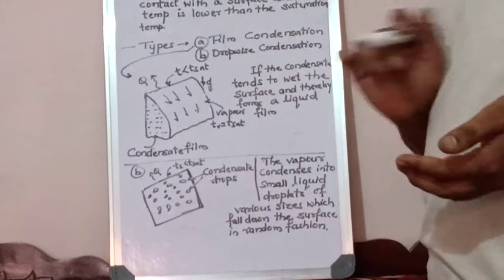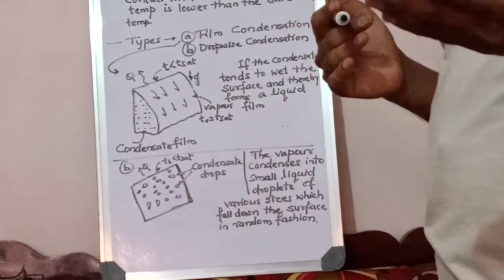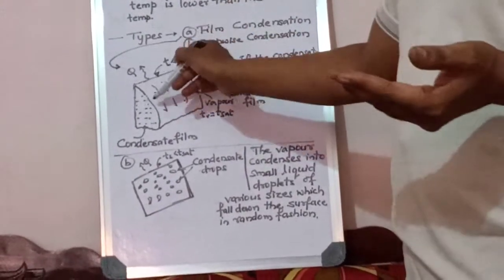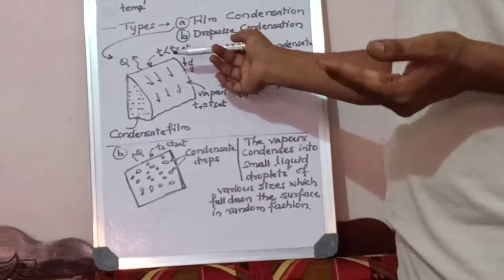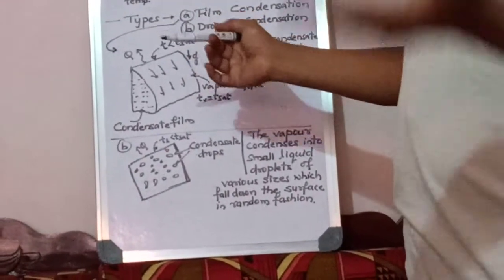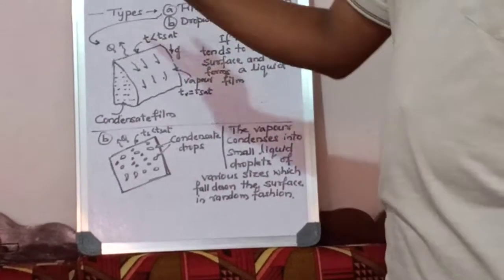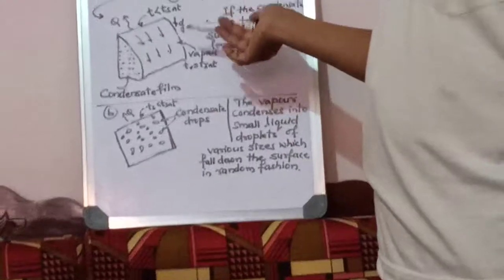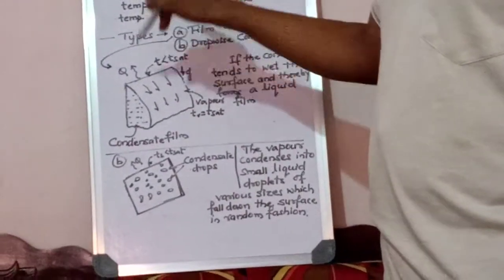Here in film wise condensation, a film is created. One layer of the vapors will attack the plate, then the second layer, third layer, fourth layer, fifth layer. Continuously the vapors are attacking the plate, and because of that, layer by layer the liquid will generate. Initially the plate faces the vapor, the second set of vapor will face the already generated liquid, the third set of vapor will face the second layer of liquid. Likewise it will go forward.